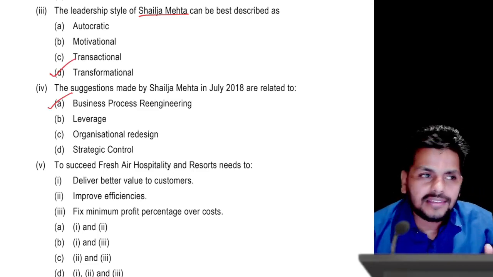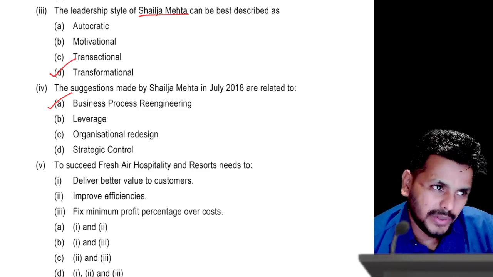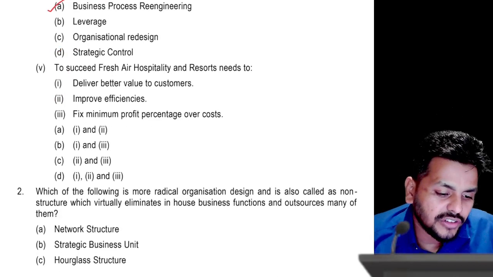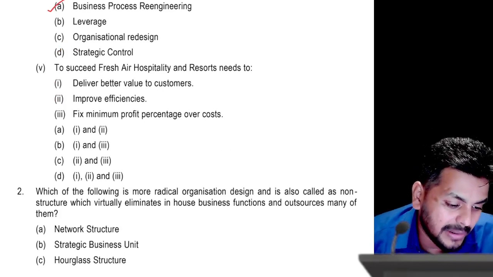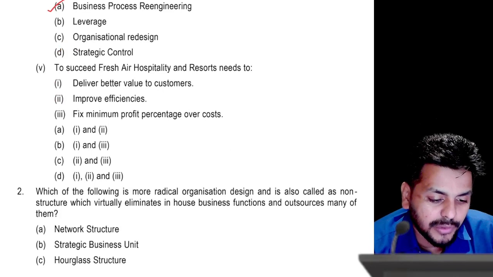See, this is exactly what happens when your fundamentals and concepts are very good. The moment you see, you'll be able to gauge it. And to succeed, Fresh Air Hospitality and Resort needs to deliver better value to customers, improve efficiencies, fix minimum profit percentage over cost.